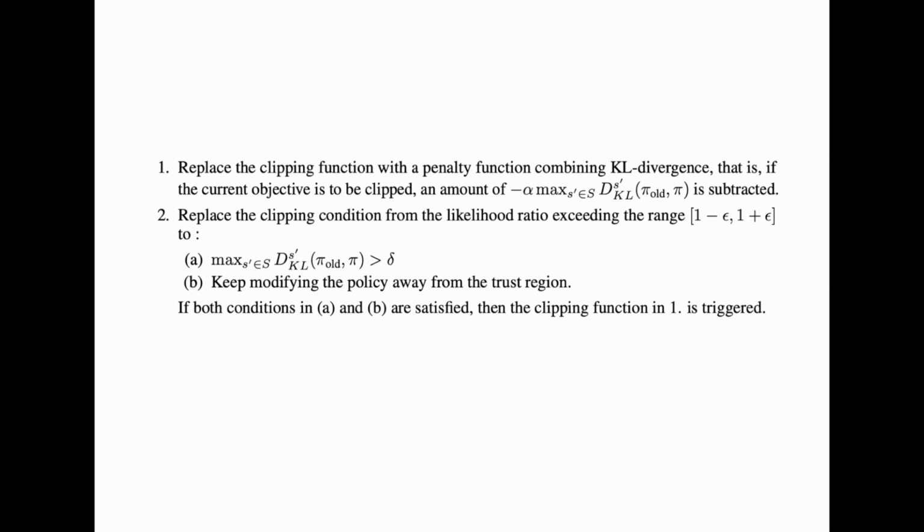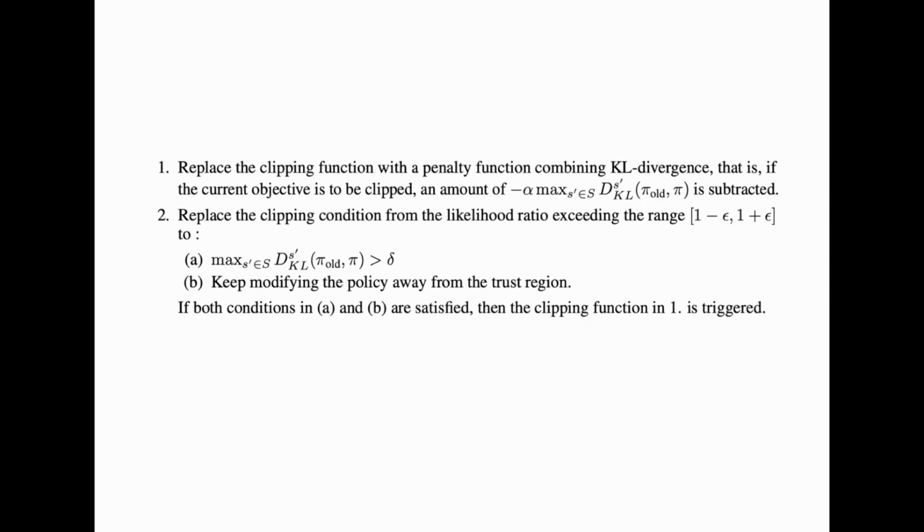So what we're trying to do is, if it is out of the clipping range, then we restore it, by replacing the clipping function with a penalty function combining KL divergence. That is, if the clipping condition is satisfied, then we subtract an amount of alpha times the KL divergence from the original objective.